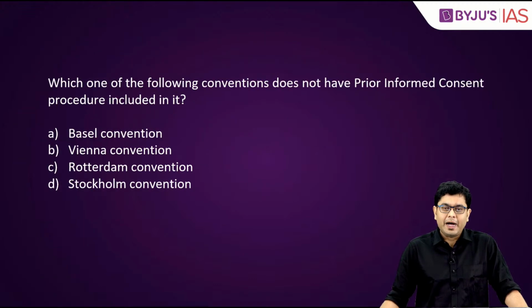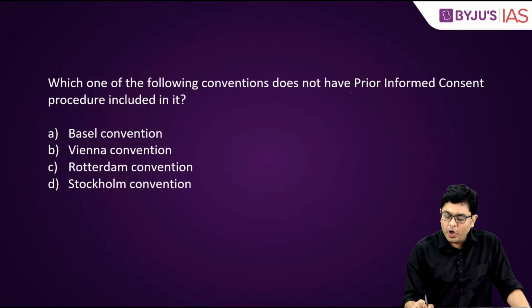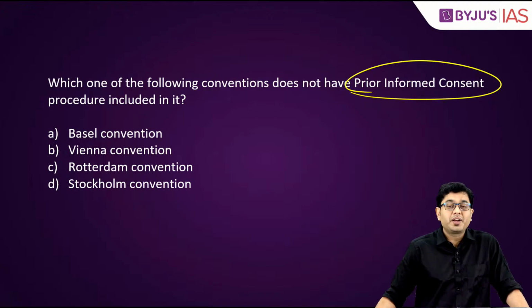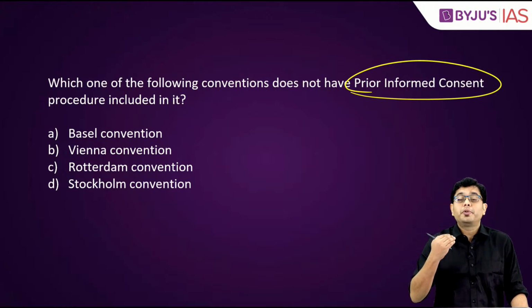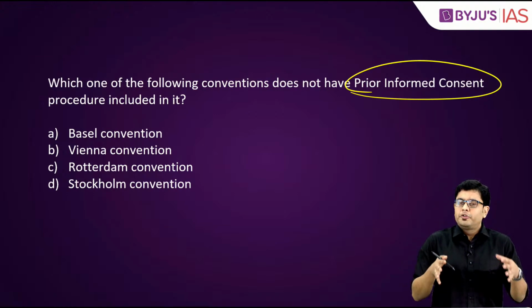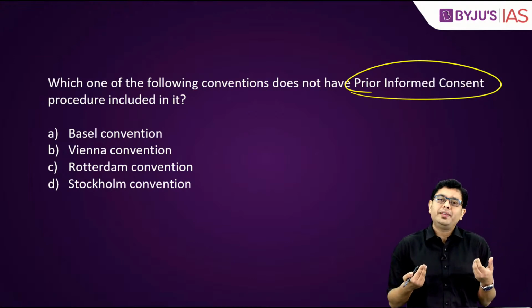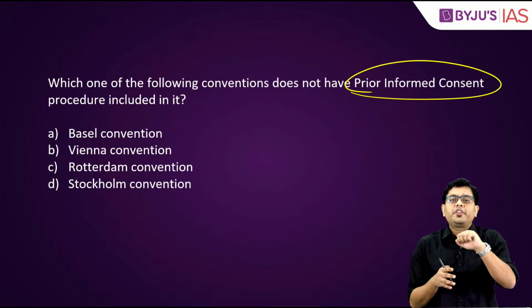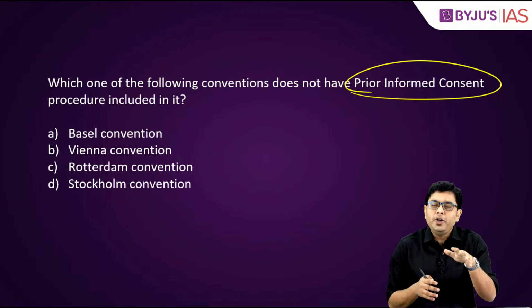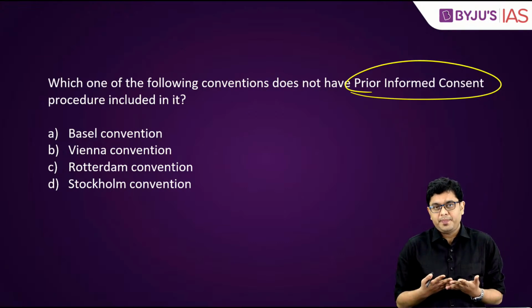Okay? Now, which of the following conventions does not have prior informed consent procedure included in it? Now, what is this prior informed consent? So, suppose let us say that India is trading with Indonesia, and Indonesia wants to export or rather wants to send over certain materials to India which can be hazardous.